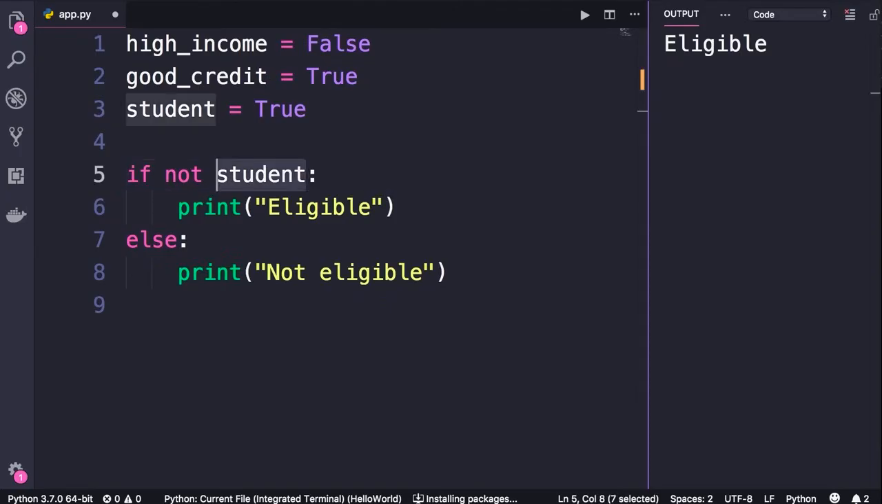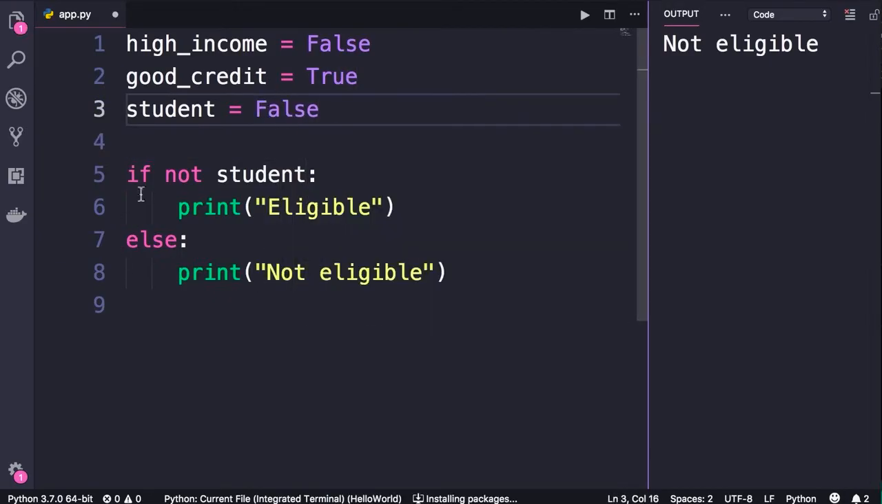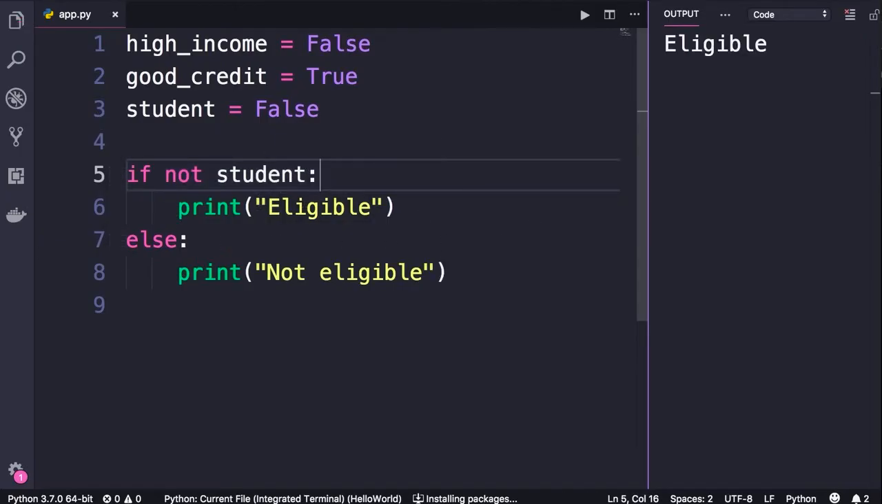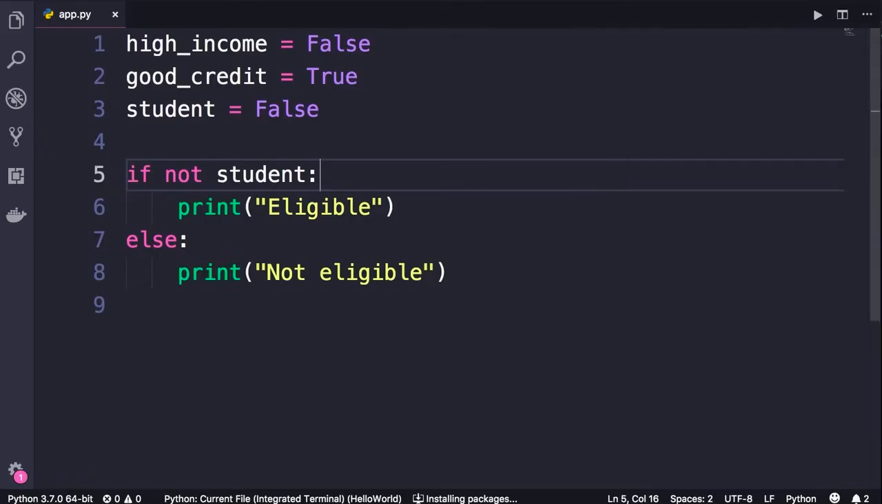So in this case, student is true. When we apply the NOT operator, the result will be false. So in this case, our condition will be false, and that's why this print statement will not be executed. Let me show you. So save, run the program, they are not eligible. If student was false, when we apply the NOT operator, we'll get true, so our condition will be true and we'll see eligible. Let's run it one more time. There you go. With these operators, we can model even more complex conditions.